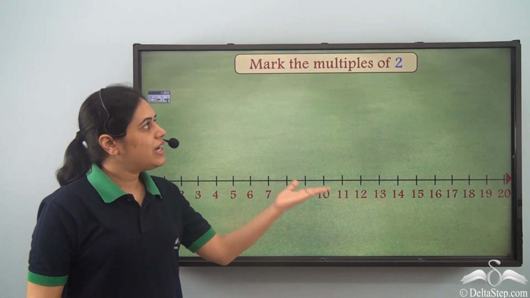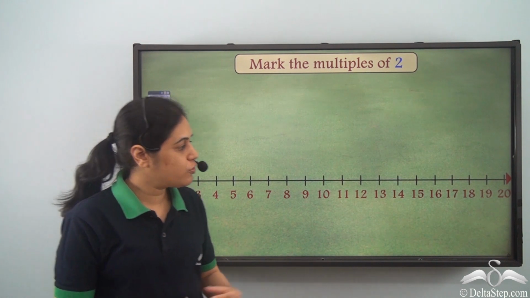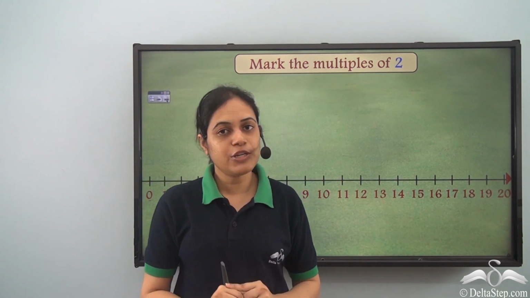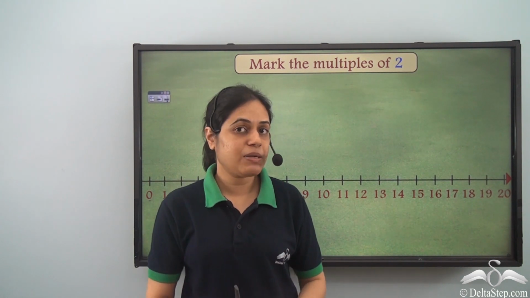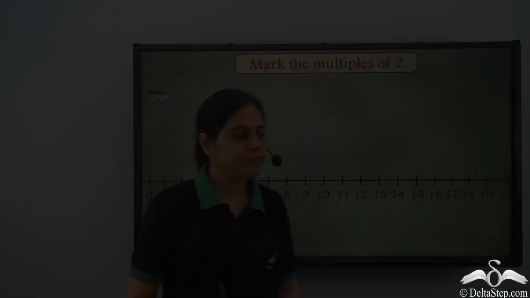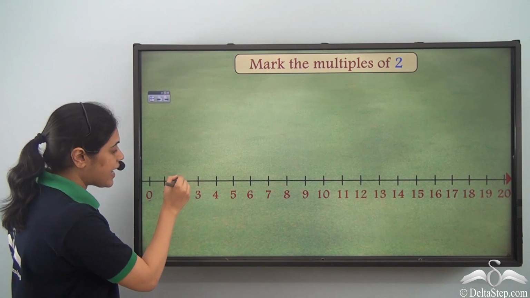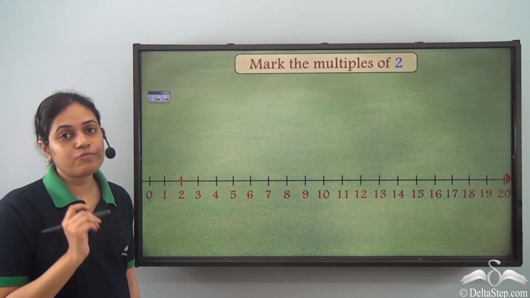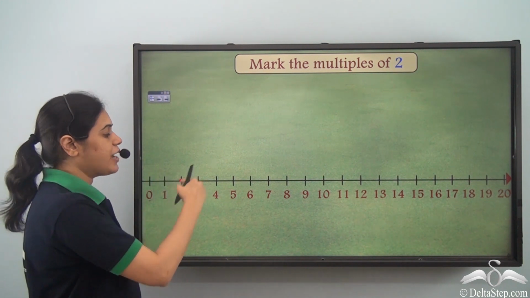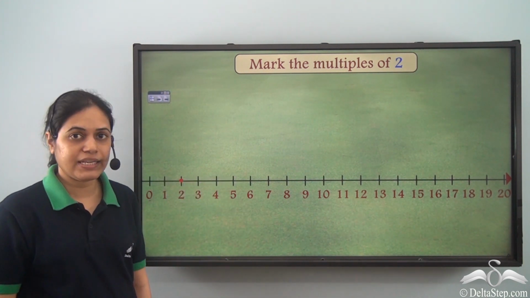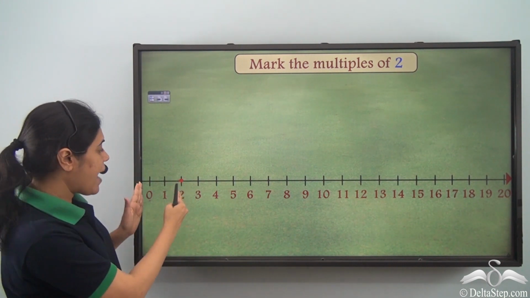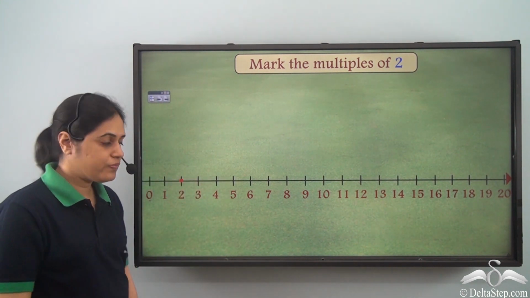So now let us mark all the multiples of 2 on this number line. This number line has numbers till 20. So I can mark the multiples of 2 till 20. In every step, the gap will be 2. And it is important to start from 0. If I start from 1 or any other number, it will be incorrect. So I need to start from 0 and the gap will be 2.